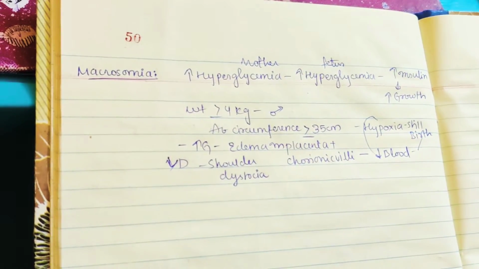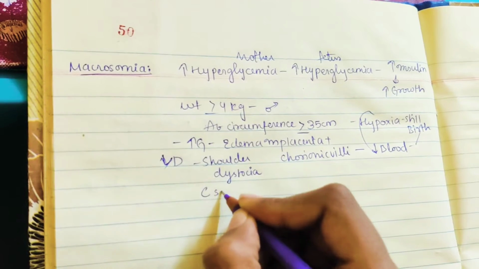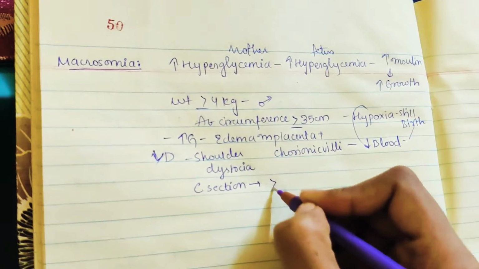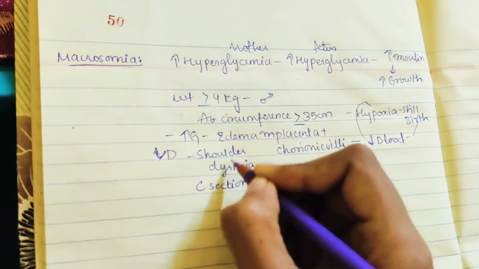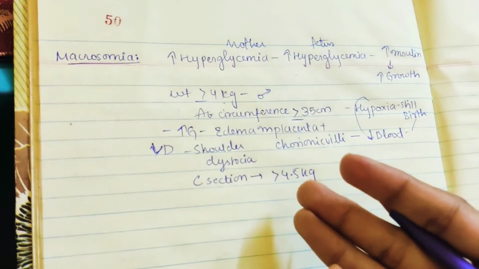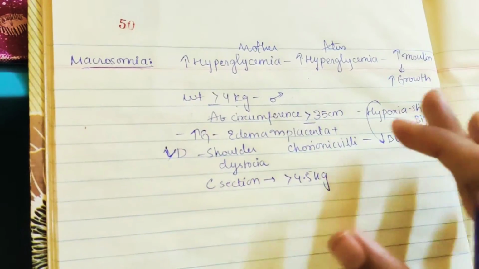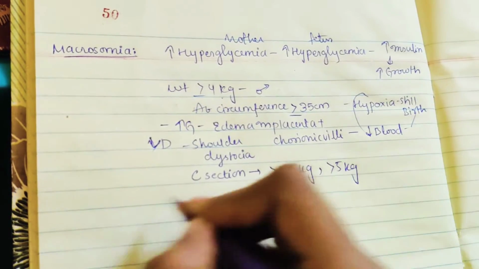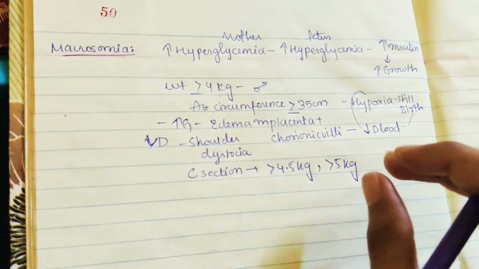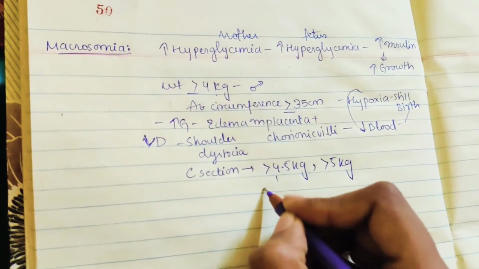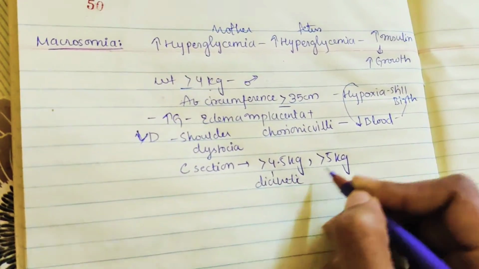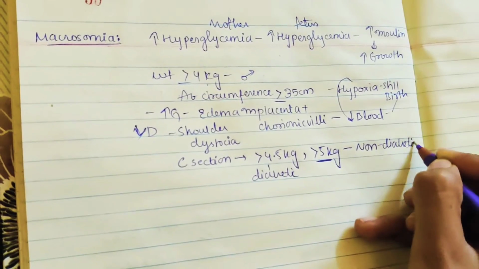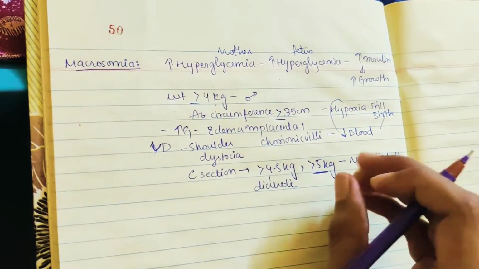Now let us see what the indication is for performing a C-section. For cesarean section, what are the indications in macrosomia? If the weight of the baby is greater than 4.5 kg. Usually we said it is 4 kg, but if it is more than 4.5, then we can't do a normal delivery, we need to do a cesarean section. Sometimes it may even go above 5 kgs, and in this case also we need to do a cesarean section. Here 4.5 applies to a diabetic mother. Greater than 5 kg, even if non-diabetic, we can't do a vaginal delivery. So it's better to do a cesarean section.